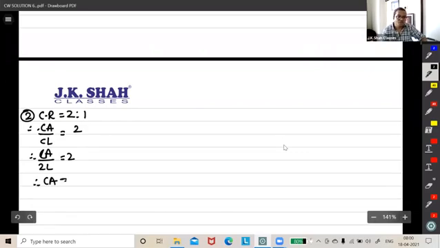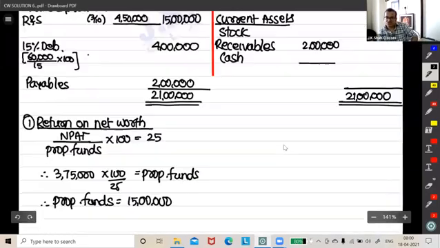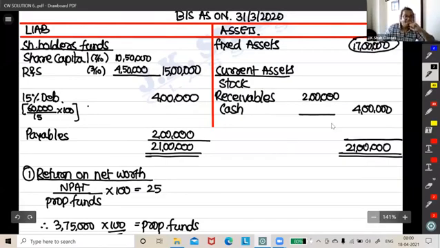So our current assets total would be 4 lakh, right? If you put current assets total as 4 lakh, two things are missing: stock and cash, not yet found. But fixed assets you can definitely get as 17 lakh. Correct, friends?